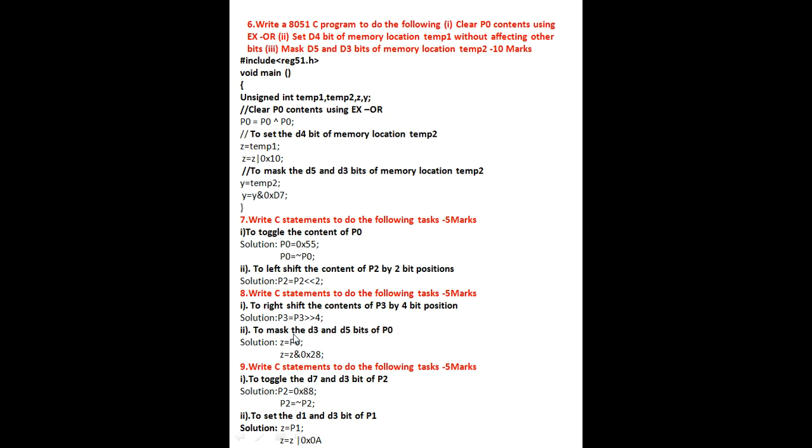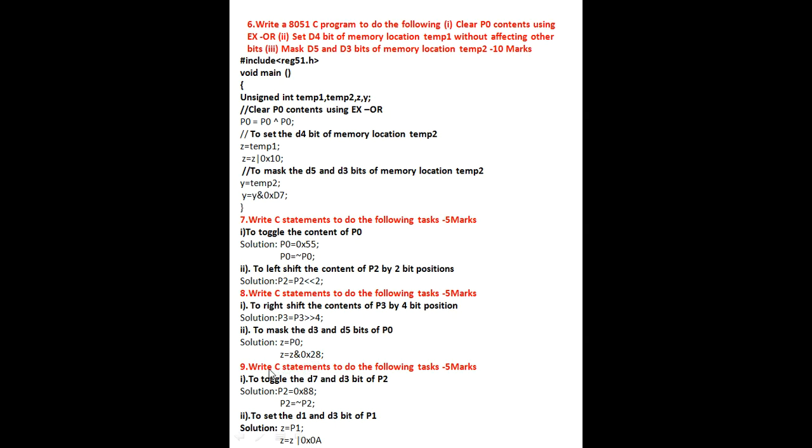Next one, to mask the D3 and D5 bits of P0. Again you want to mask, or you are going to clear, or you can make zeros of D3 and D5 bits of P0. This is done by using the value of Z AND operator 0x28.